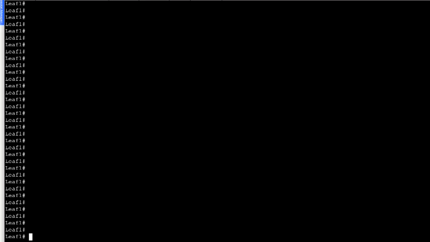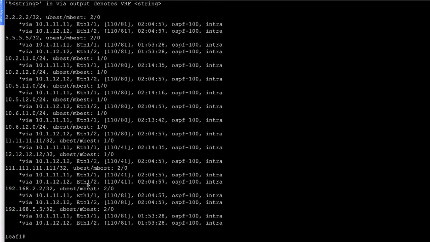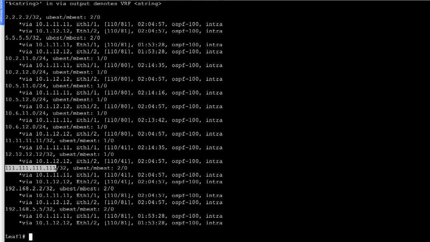forwarding. On leaf 1, let's first verify if we have the reachability to the spine nodes as well as the other leaf nodes. So show IP route OSPF, and we can see we have the reachability to the spine, which is having the IP 11.11.11.11, and the second spine, which is 12.12.12.12. This is the Anycast RP address that is configured on the spines. We'll look at the configuration in a bit. And this is leaf 2, and this is our leaf 5. So we have the reachability to all the leaves and the spine nodes in the fabric.